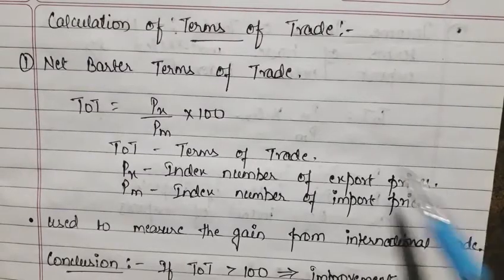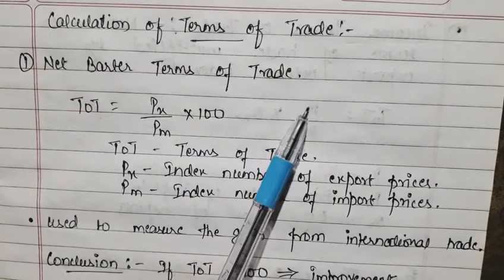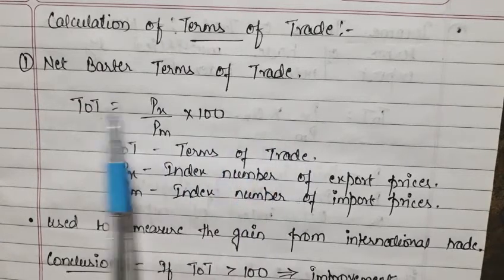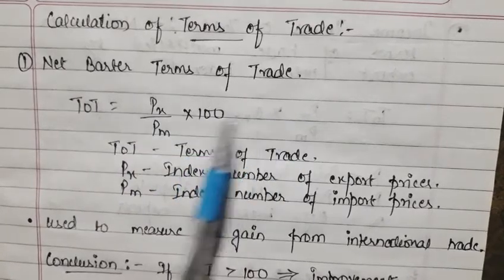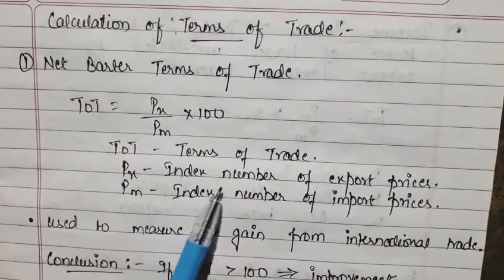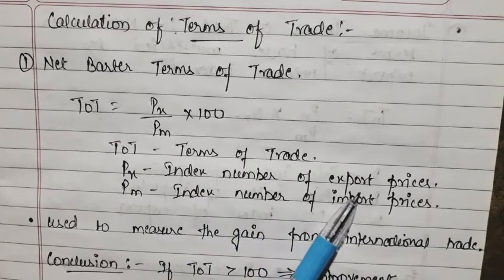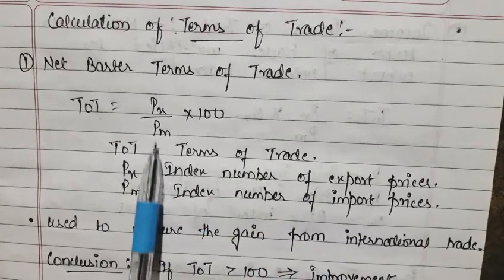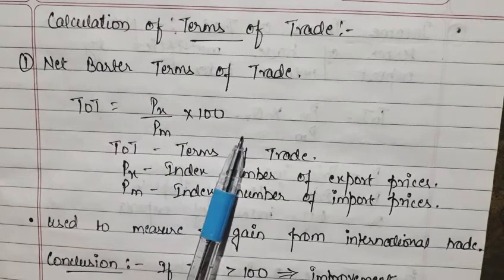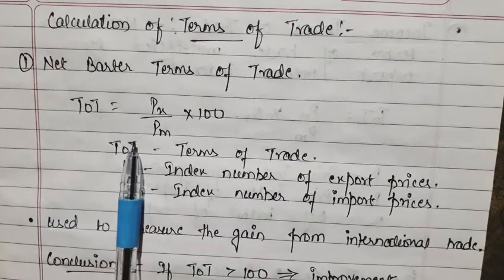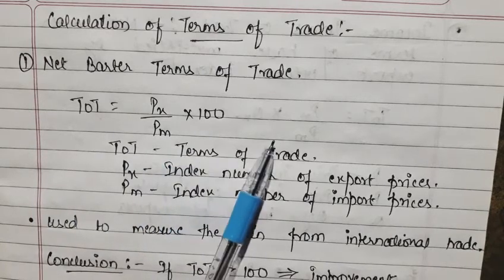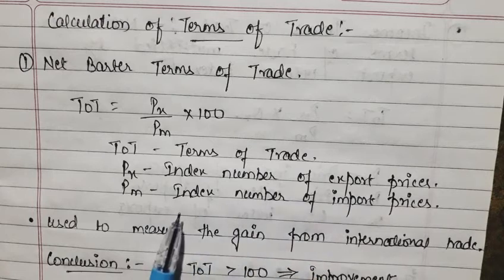The next thing is how we are calculating the terms of trade. We have three methods for that, and the first one is the net barter system of terms of trade. In this we have to mainly compare the index number of the export prices and the import prices. We have to take the ratio of this and then multiply it by 100. That will be the terms of trade. Here the terms of trade will be equal to Px upon Pm multiplied by 100, where Px is the index number of export prices and Pm is the index number of import prices.